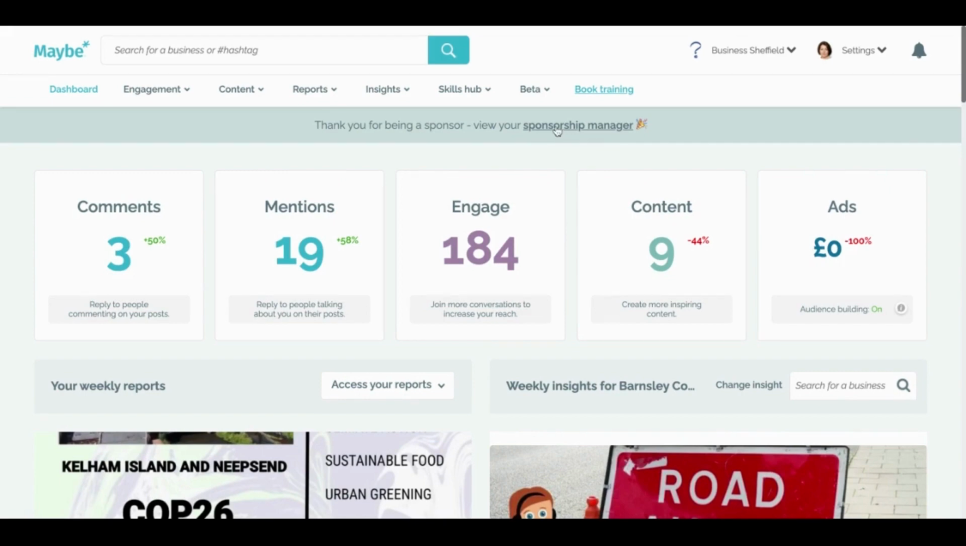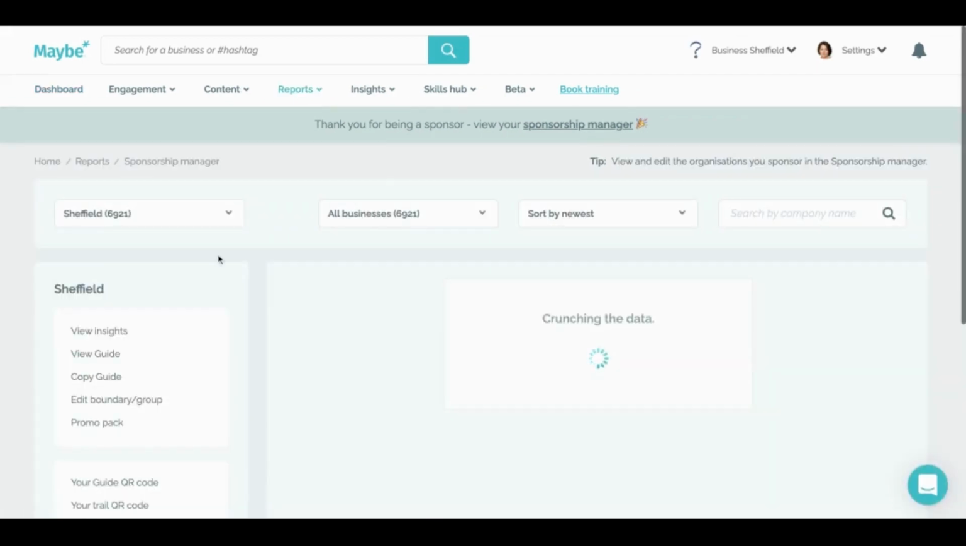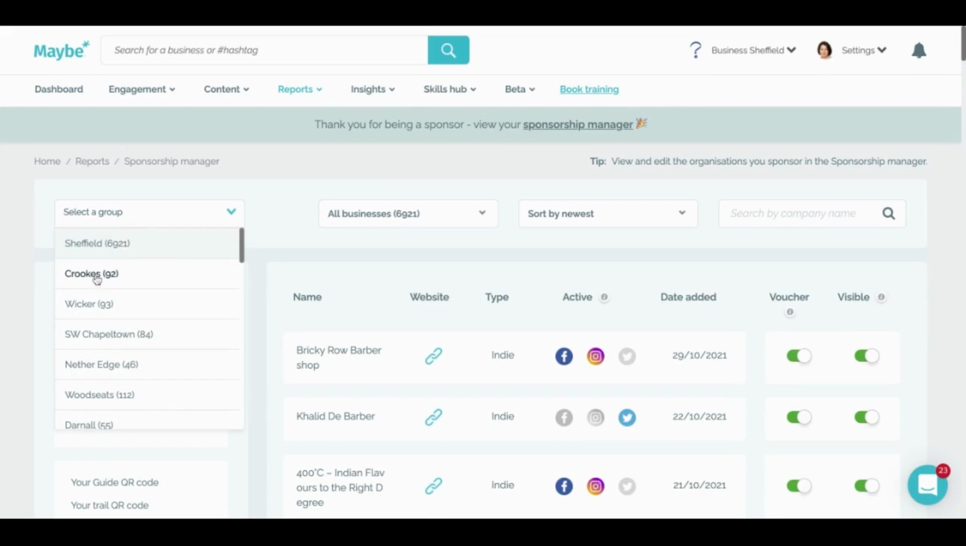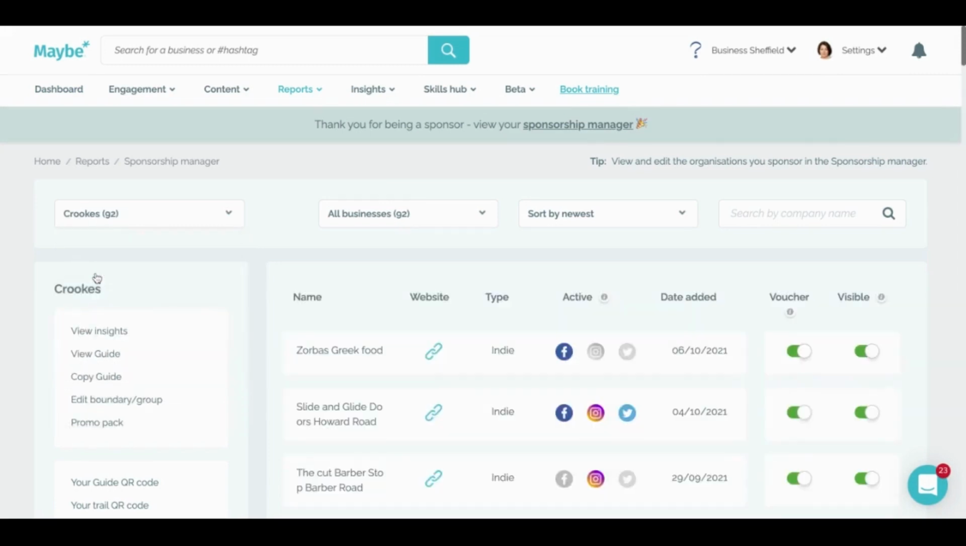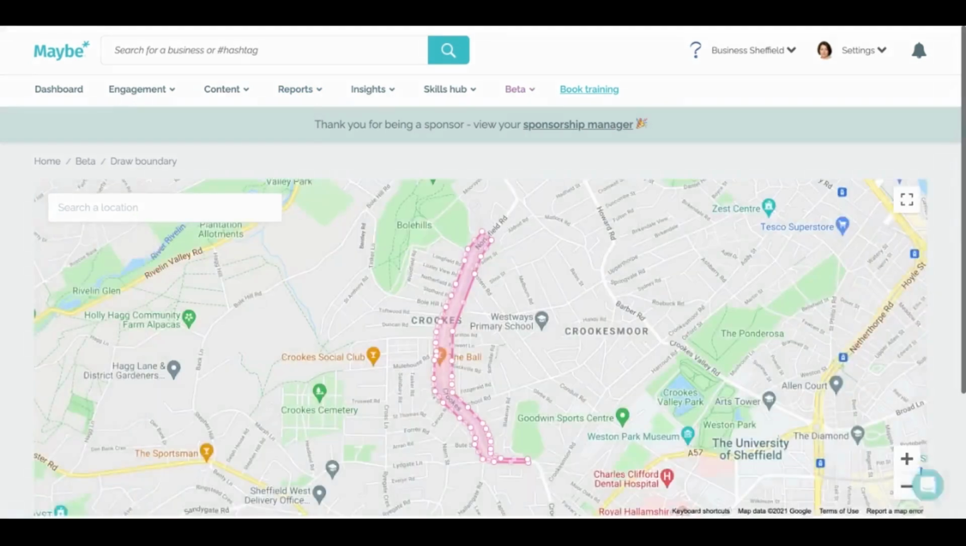So here, this is their dashboard, which is exactly the same as Key's dashboard, except it's showing their content. If they come through to their sponsorship manager, this is where they can define the businesses that have access to Maybe. So if we just choose Sheffield, that's the entire group. Let's choose a slightly smaller one because it will load quicker. From here, you can go and edit the boundary. And this lets you see the area that Sheffield has defined as the businesses that are benefiting.